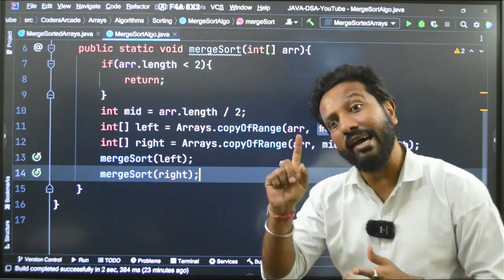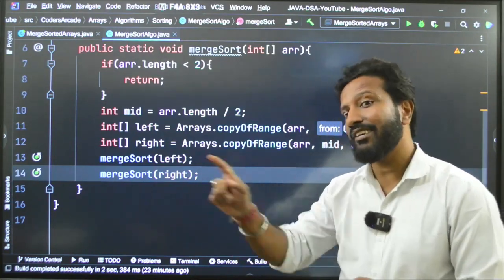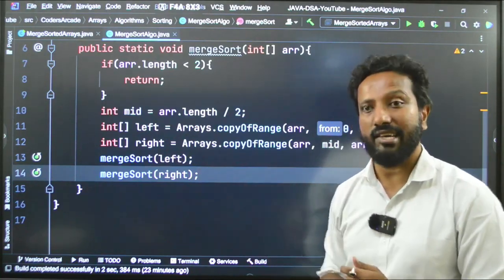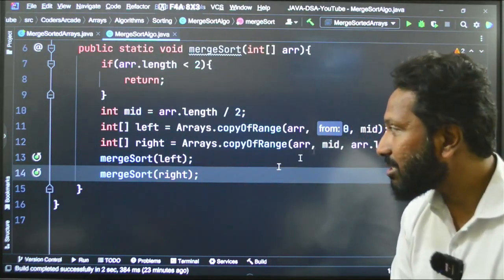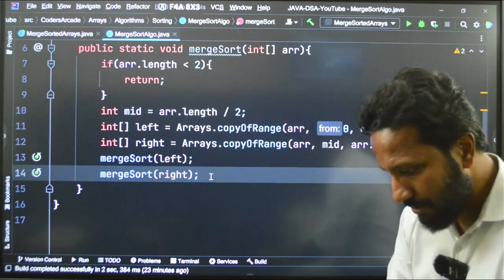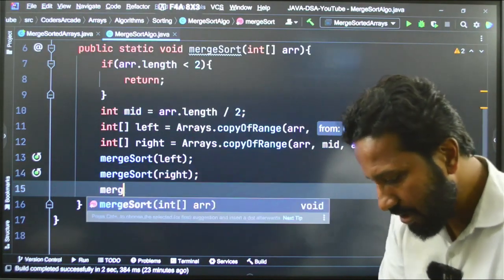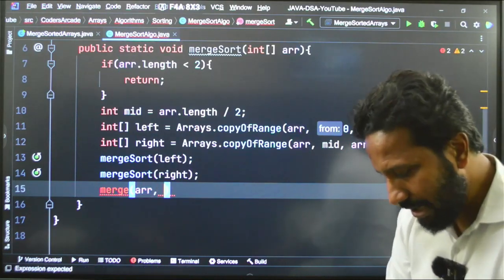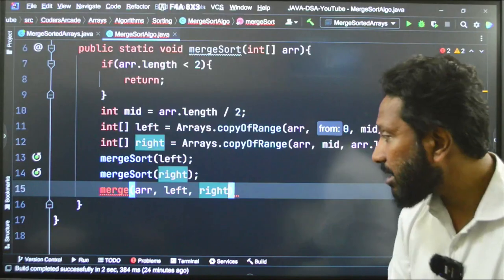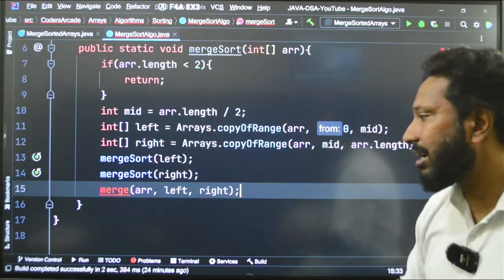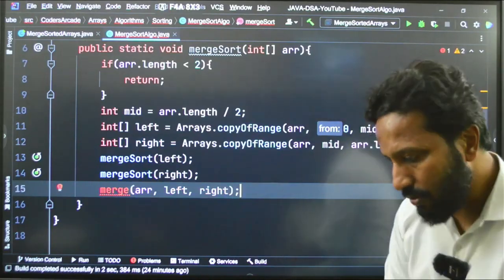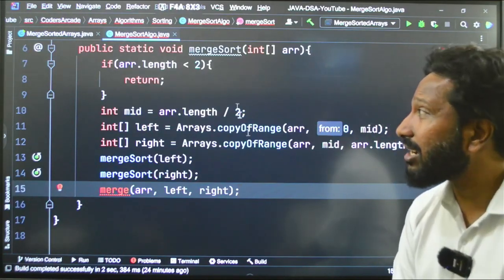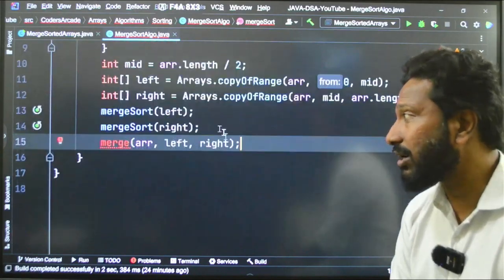After that, what is the last part? The last part is the function that we have learnt in the last problem, merging two sorted arrays. So, I will just say merge, and here I will pass the array, the left and the right, and we just have to write that code. Okay. So, let us write down the code so that if anyone has come now, they can also understand how to merge them.